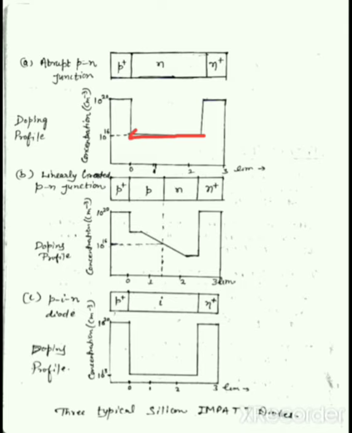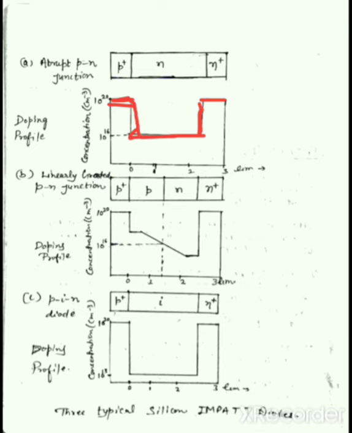So here we can see the doping concentration of this diode. This is the doping profile of the abrupt PN junction diode.